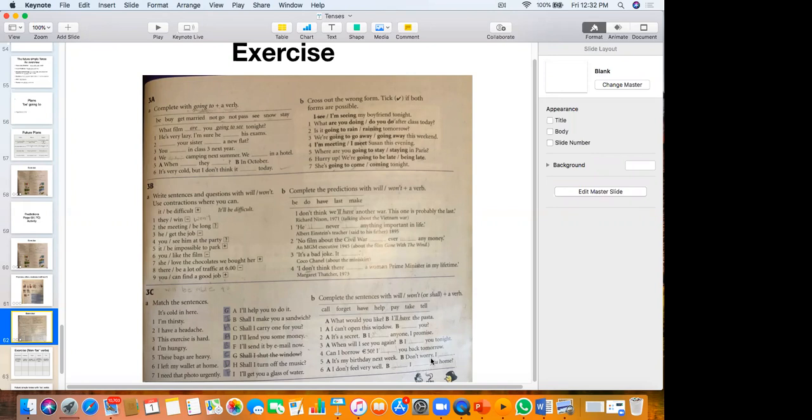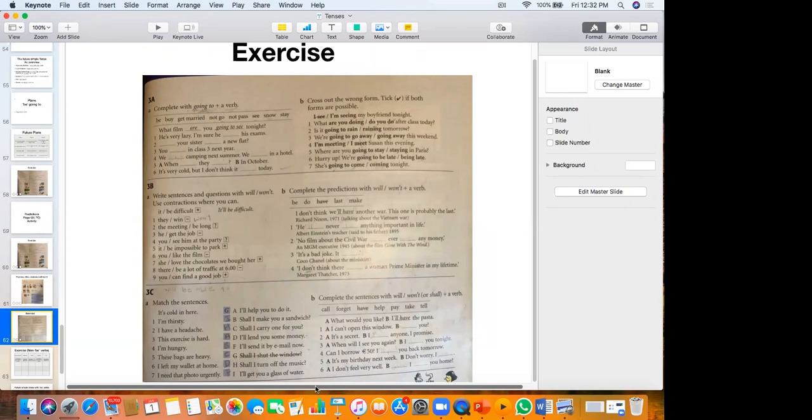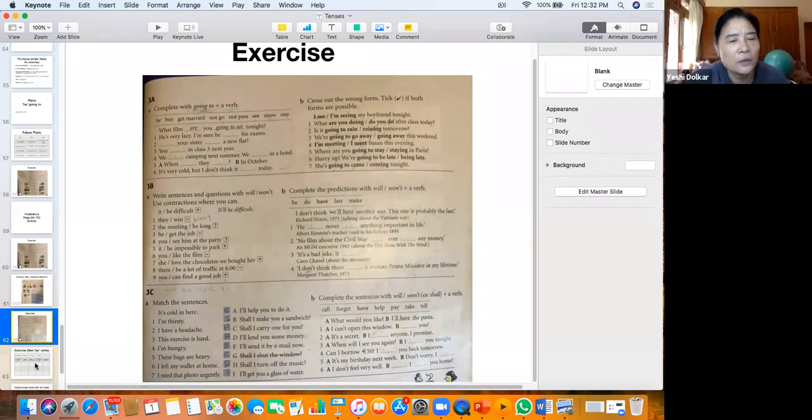Yes. So you see how you talk about plans, how you talk about predictions, and how you talk about offers and decisions. Okay. So this is a practice on the use of the future tense in the English language.